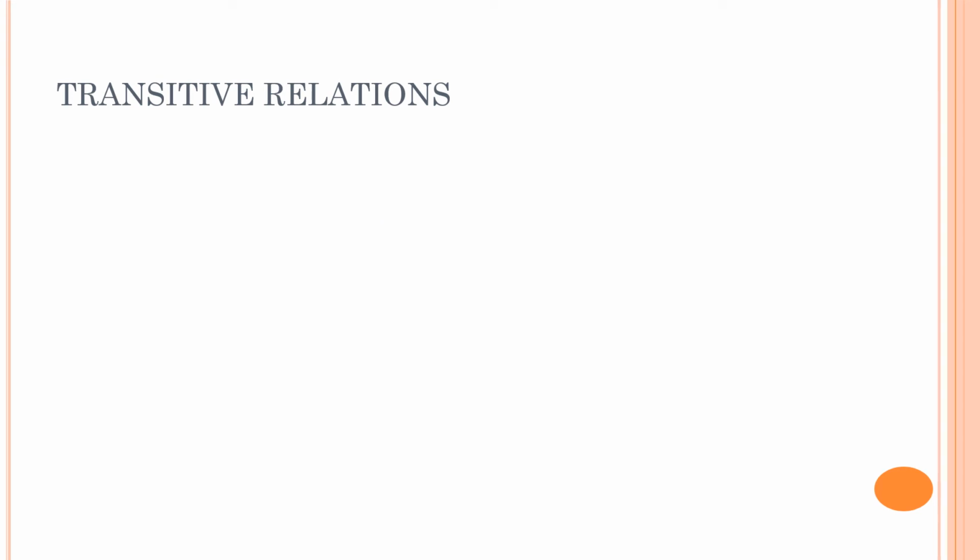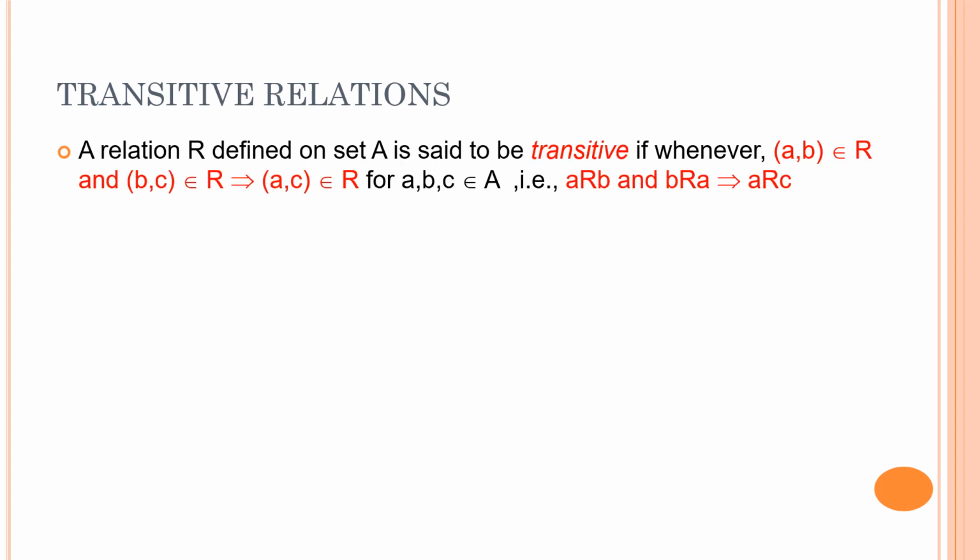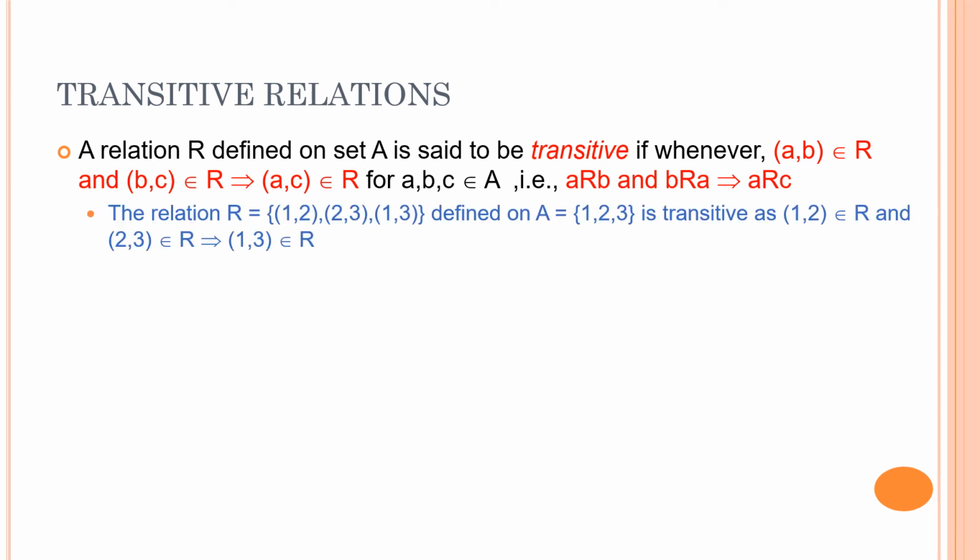Now that brings us to the last category of the relation properties, which is the transitivity property. Under that we only have one type of relation, which is called the transitive relations. Now, a transitive relation means if a is related to b and b is related to c, it should imply that a is also related to c. That means if the pair (a, b) and the pair (b, c) are present in the relation R, then the pair (a, c) should also be present in the relation R.